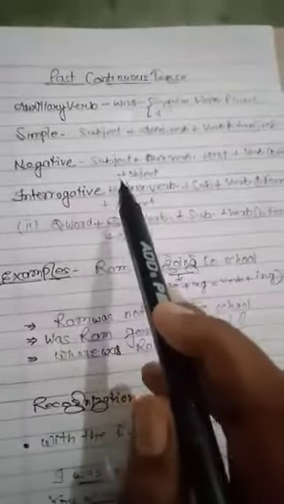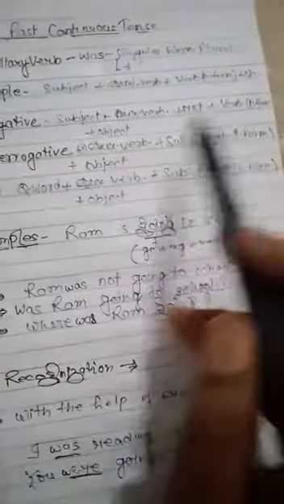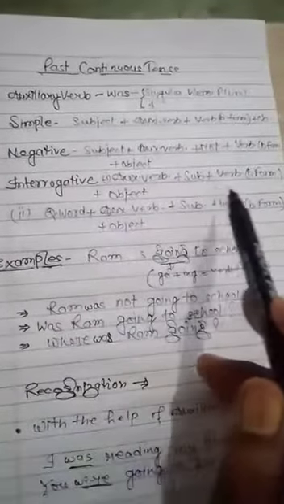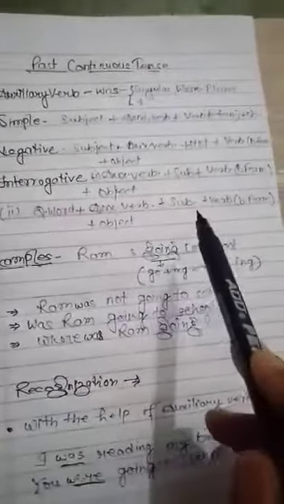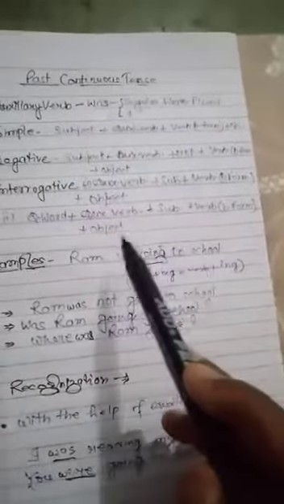In negative, you will apply subject, auxiliary verb, not, verb be form plus object. In interrogative, auxiliary verb, subject, verb be form plus object, and if there is a question word, question word plus auxiliary verb plus subject and verb be form plus object.